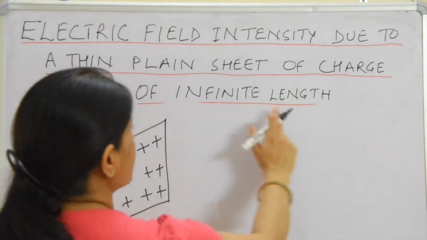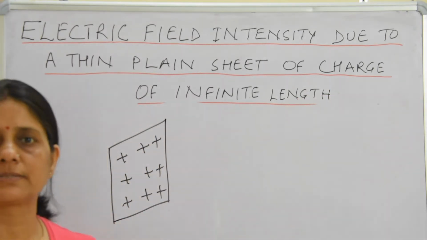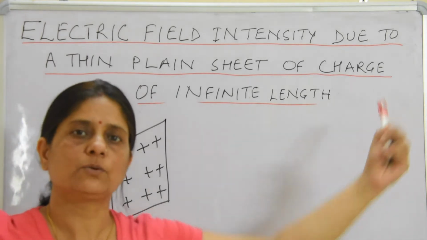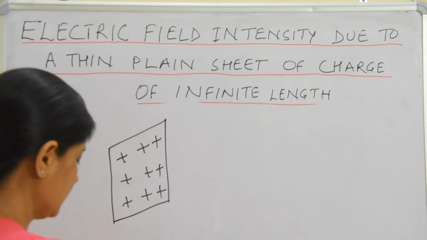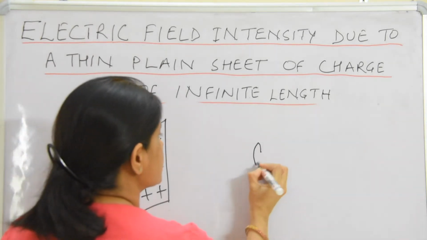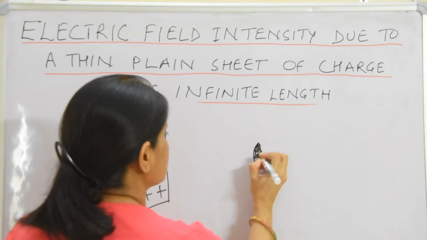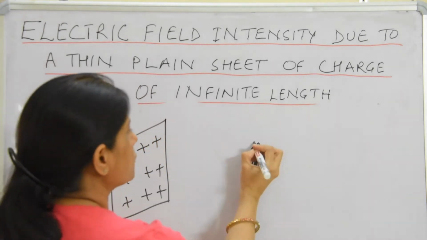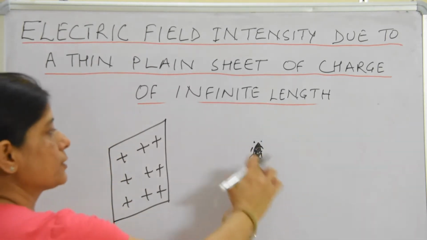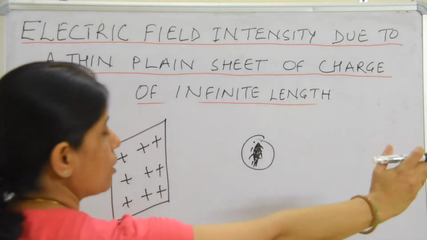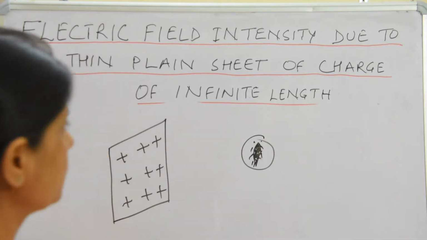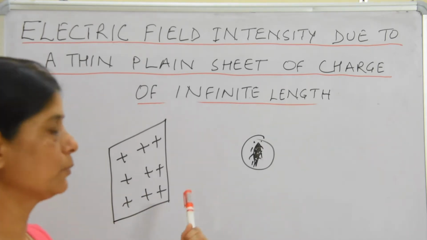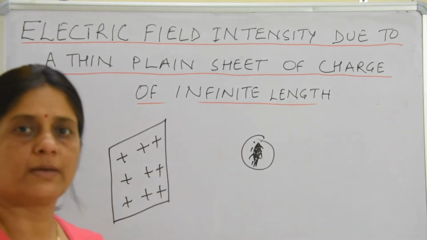The second point is that it is of infinite length. What do we understand by infinite length? Infinite length does not mean that it is so long that you cannot see it. Suppose I keep one insect over here. For this insect, this whiteboard is of infinite length, isn't it? For me, this whiteboard is not of infinite length. For a person standing 1 kilometer away from this whiteboard, this board is not of infinite length.